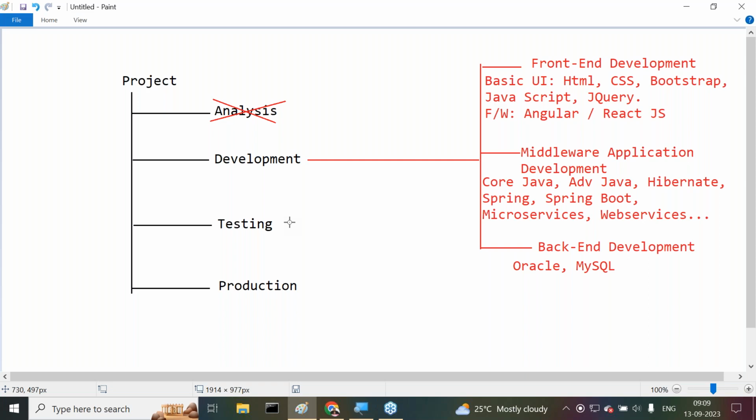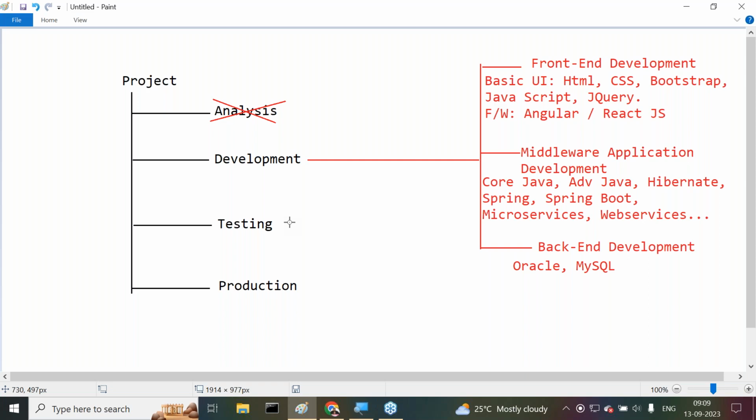Some testing experts are available. We have to send our project to the testing experts. They will test our application and give a certificate for us: this application is good, functionally this application is very good, no problems are available with this application, we can send this application to the client. Like this, the testing people have to give some certificate for us. Our application must pass the testing phase.